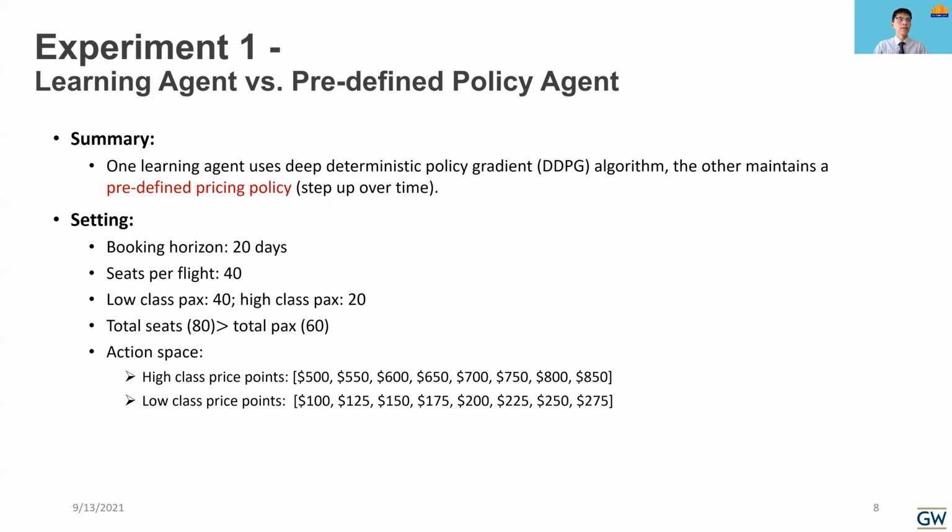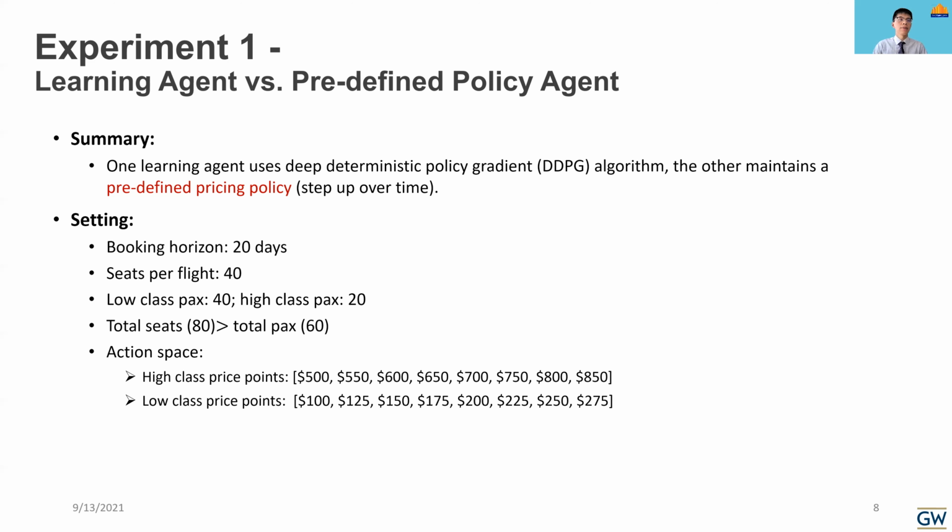Now let's have a look at experiment 1, learning agent versus predefined policy agent. In this experiment, one learning agent will use a deep deterministic policy gradient algorithm, and the other would maintain the predefined pricing policy. For the problem setting, there will be 20 days during the whole booking horizon, and there will be 40 seats per flight.